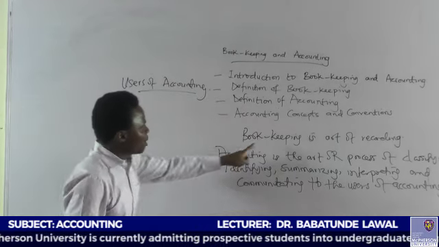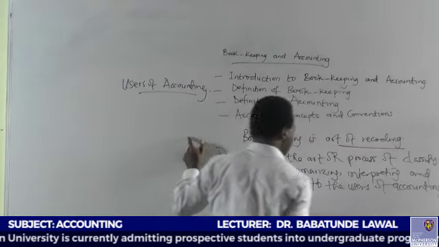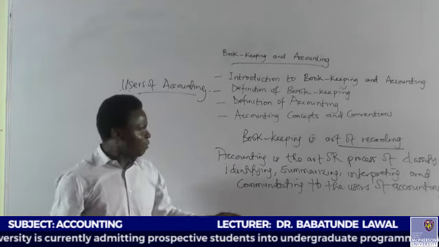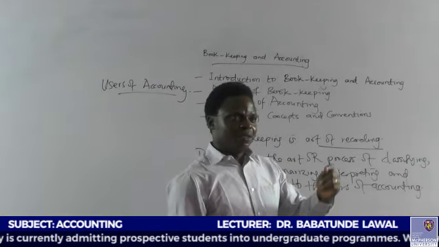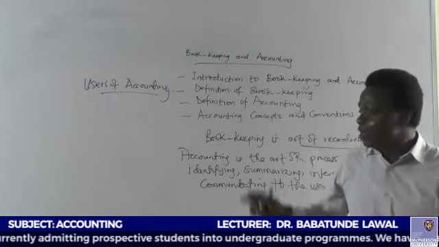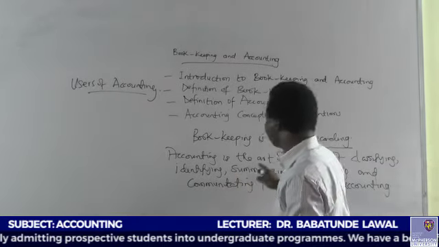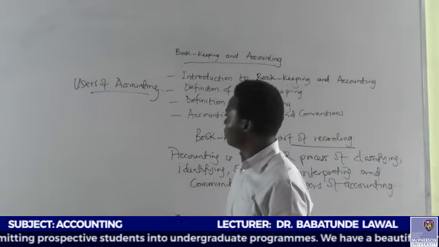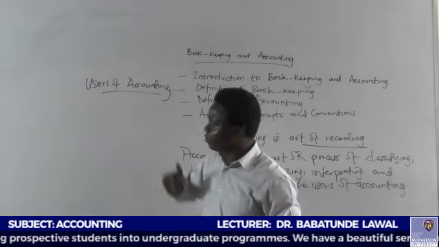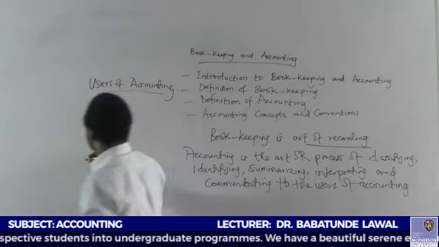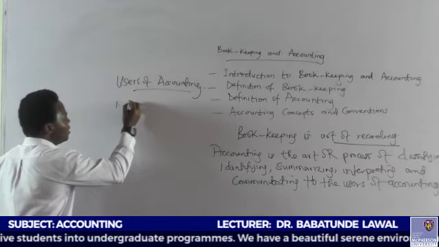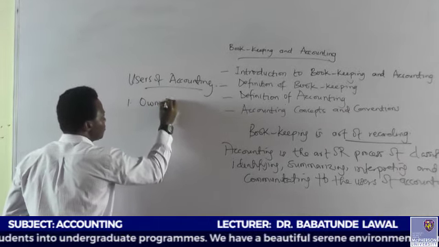I'll still come back here. Look at bookkeeping. It's just the art of recording. Why accounting is a bit complex, the process of classifying, summarizing, identifying, communicating, and interpreting the results to the users of accounting information. Now, we want to look at the users of accounting information. There are several of the users. Number one is the owners.